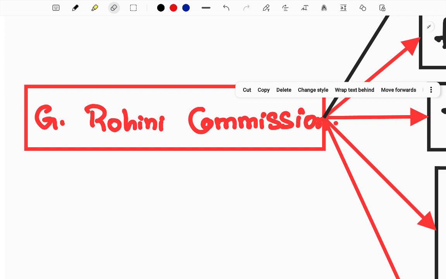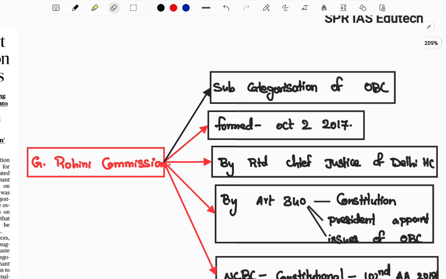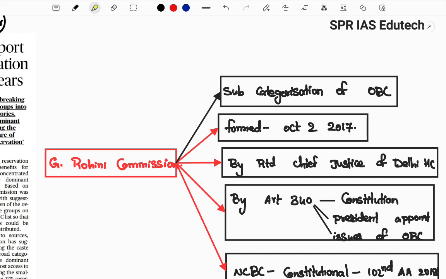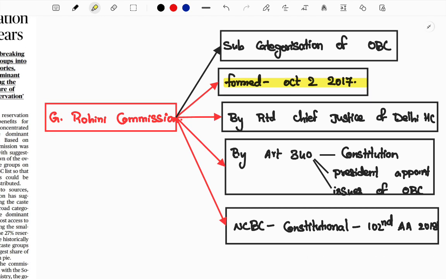First of all, why did the Justice G. Rohini Commission come into existence? This commission is about subcategorization of OBC. It was formed on October 2nd, 2017, by retired Chief Justice of the Delhi High Court, Justice G. Rohini. It is based on Article 340. The Constitution has given the President the right to appoint a commission or panel to study the issues of the OBC according to Article 340. That is the provision for the formation of the Rohini Commission.